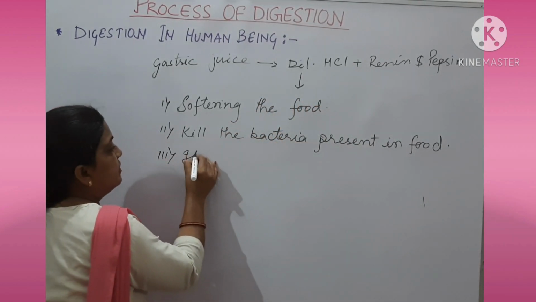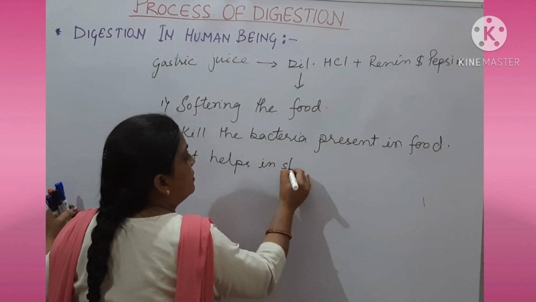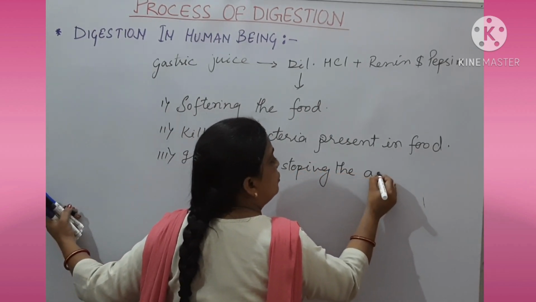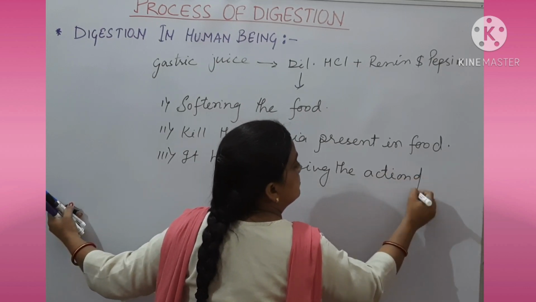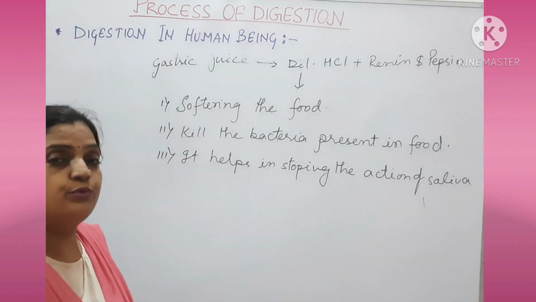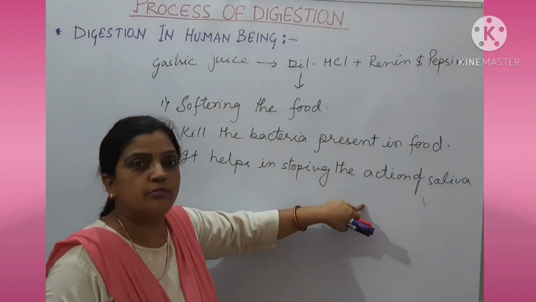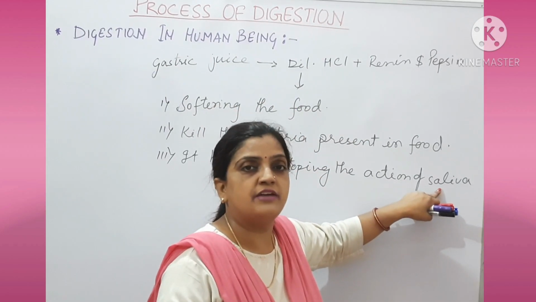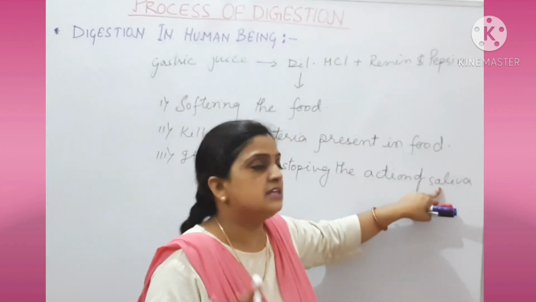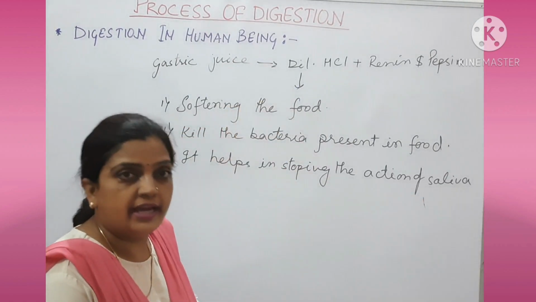Third, it helps in stopping the action of saliva. Saliva is present in the mouth, and the food is passing through with that saliva. So HCl which is present in the stomach will stop the action of saliva inside the stomach. Now saliva will become non-functional. So saliva is not working, its function is stopped. And how? Because of dilute HCl.